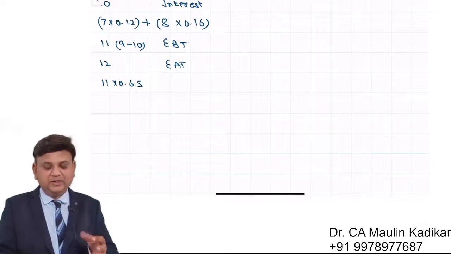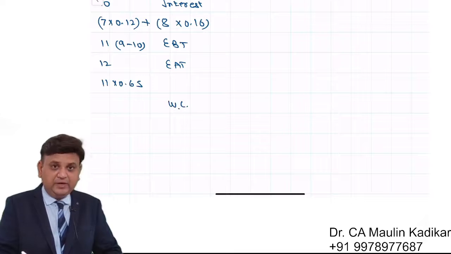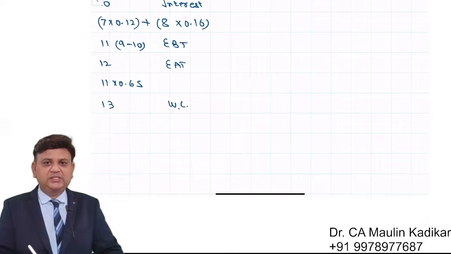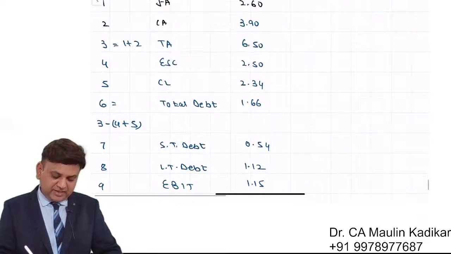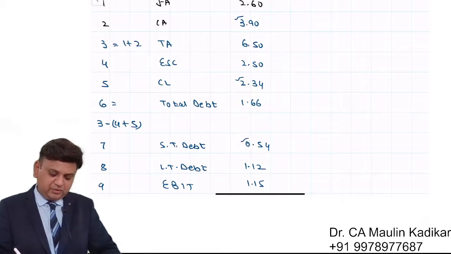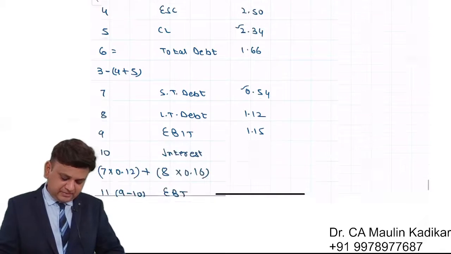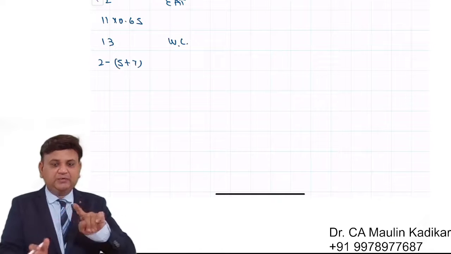Next, there are a few questions which we are required to answer. In the first question, it is the working capital that we are required to find. That is row 13. Tax is 35%, so for EAT we have taken 65%. Now working capital will be found as current assets 3.9 minus CL 2.34 minus short term debt 0.54. So it is 2 minus 5 minus 7. Actually, it is 2 minus 5 plus 7: 5 and 7 would be added and that would be deducted from 2.